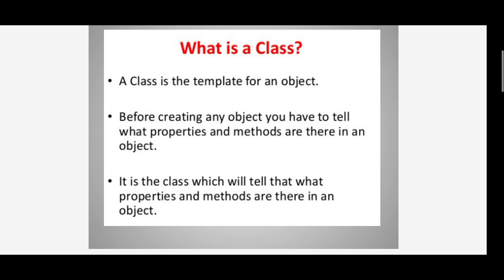Before creating an object, you have to tell what properties and methods are there in the object.